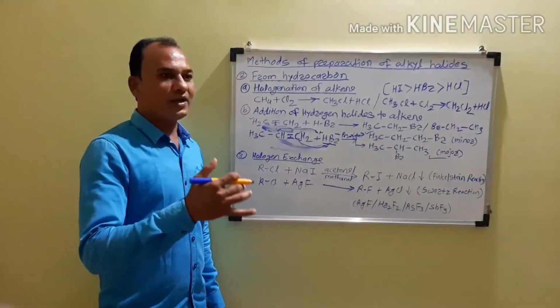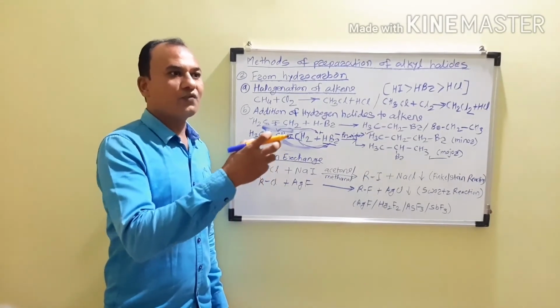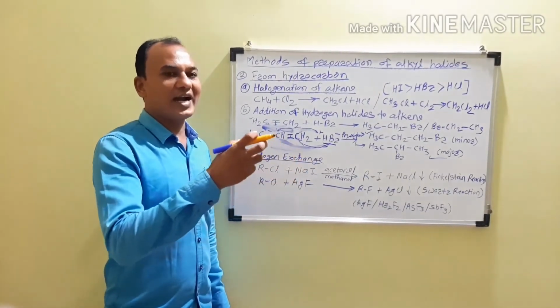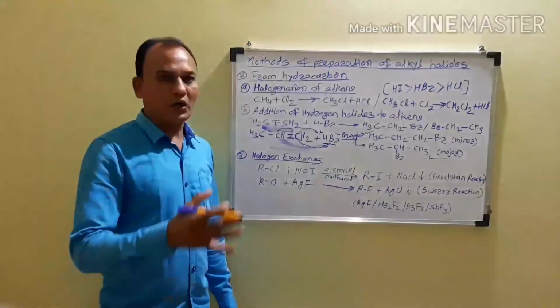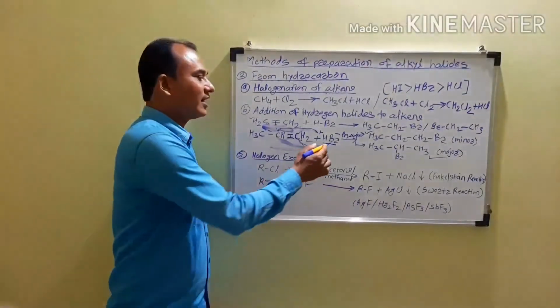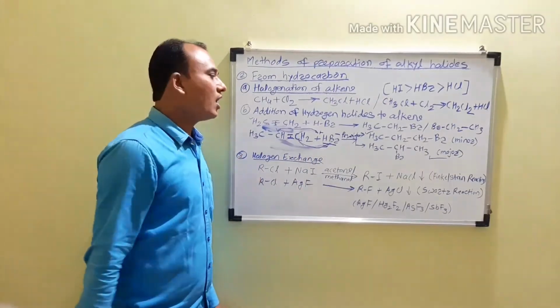So you have to remember that when you are using HBr with peroxide, the addition takes place according to the anti-Markovnikov rule, in which the negative part of the adding reagent attaches to that carbon atom having more hydrogen atoms.